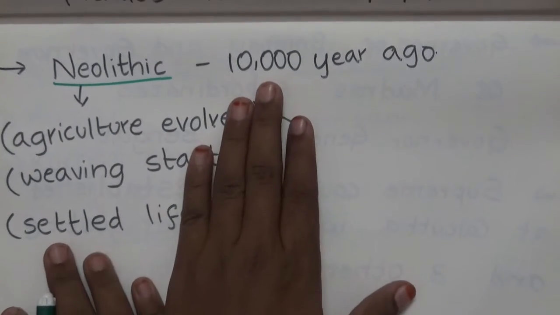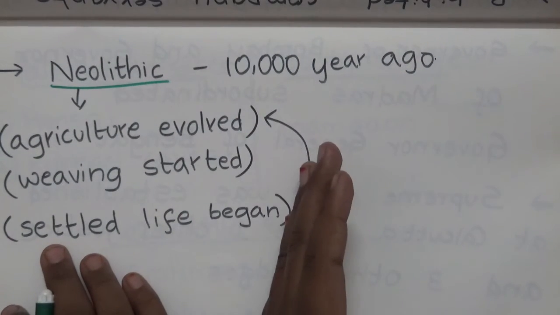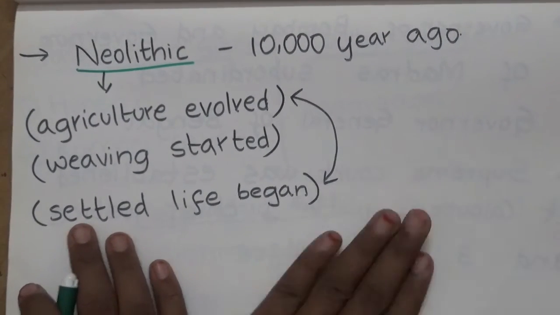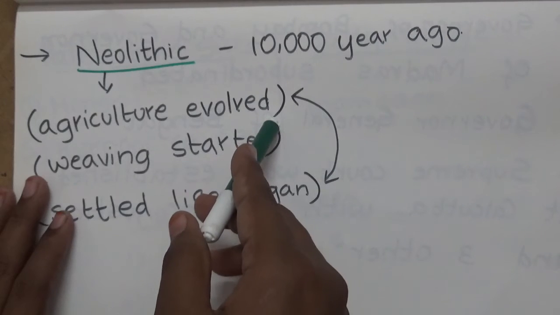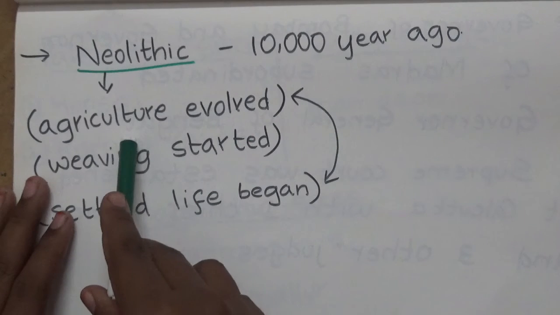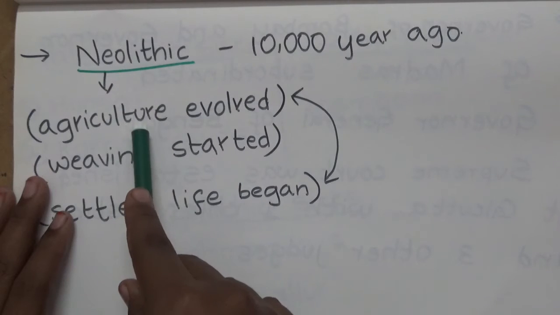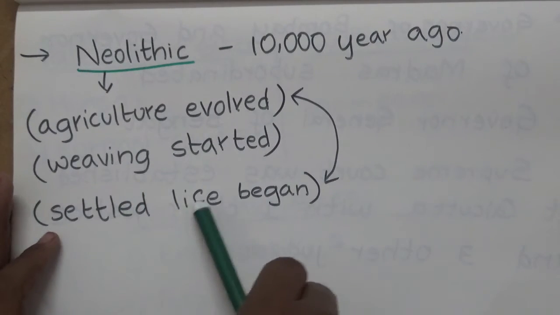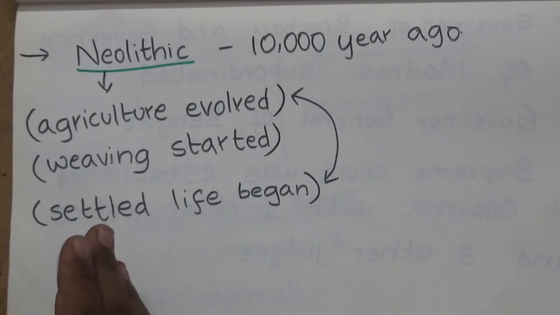See, over some thousands of years people started to learn domestication, hunting, gathering, and agriculture. Now agriculture started to evolve, so there was a need to protect their crops because there were animals that eat them. So from that, to protect the agricultural crops, settled life began. Settled life means staying at a single place.